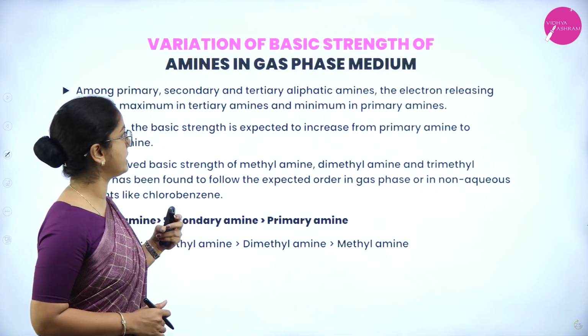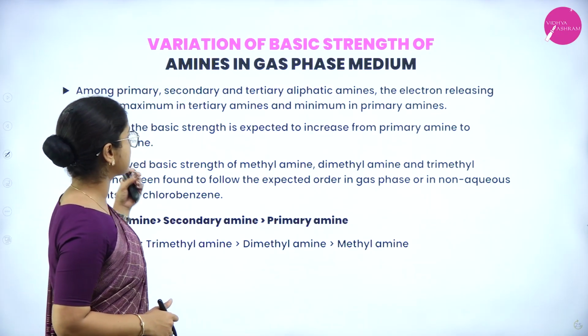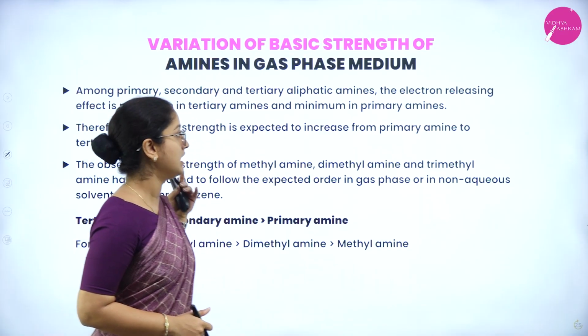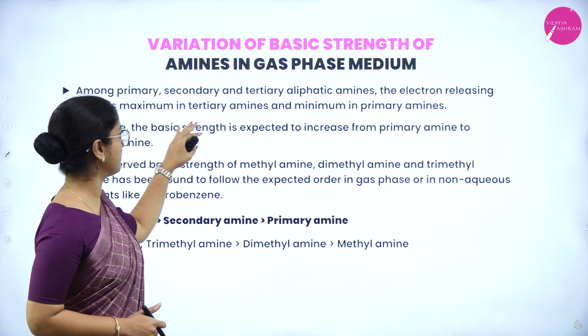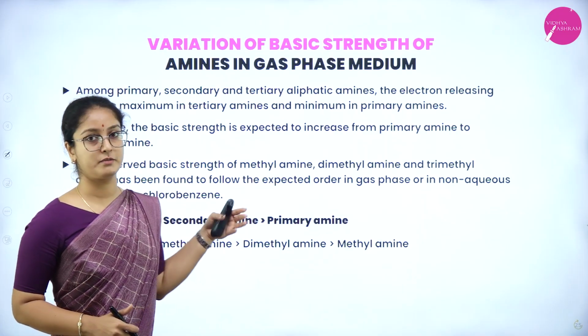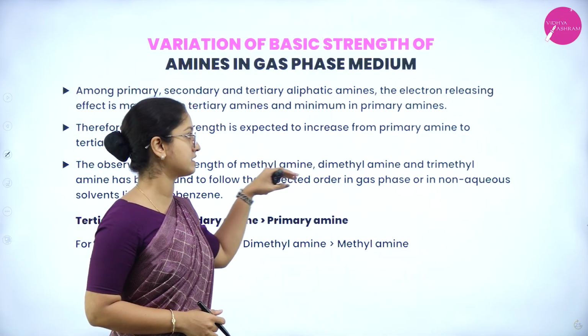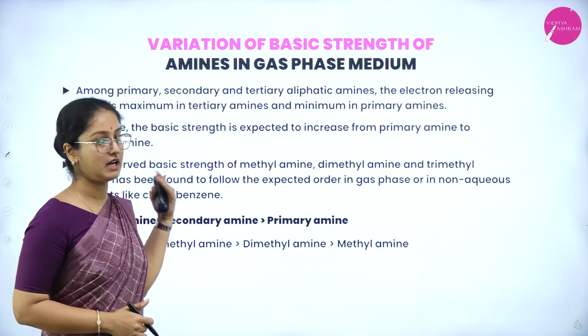Next is the variation of basic strength of amines in the gas phase. Among primary, secondary and tertiary aliphatic amines, the electron releasing effect is maximum in tertiary amines and minimum in primary amines because of the bulkier groups. Therefore, the basic strength is expected to increase from primary amine to tertiary amine.